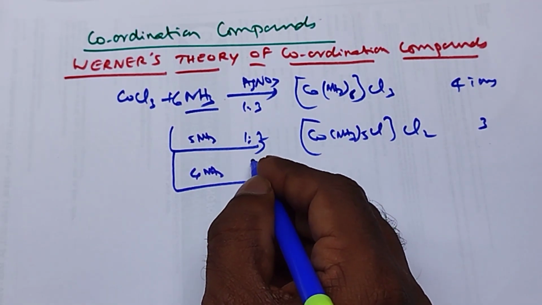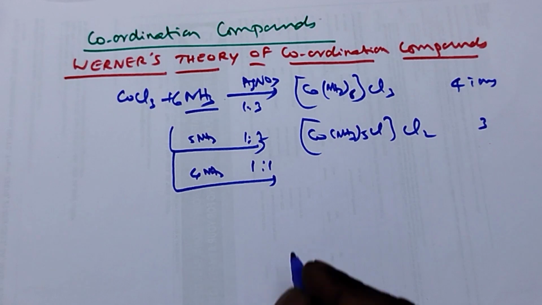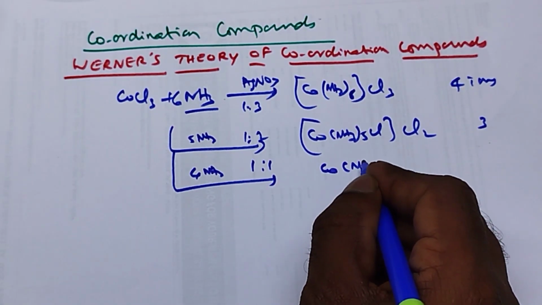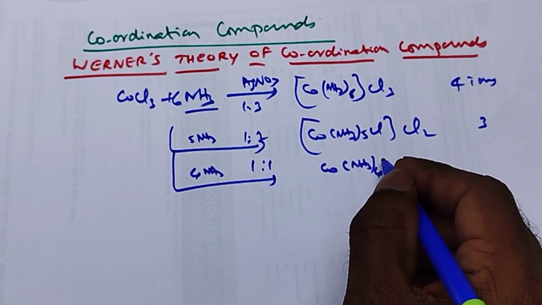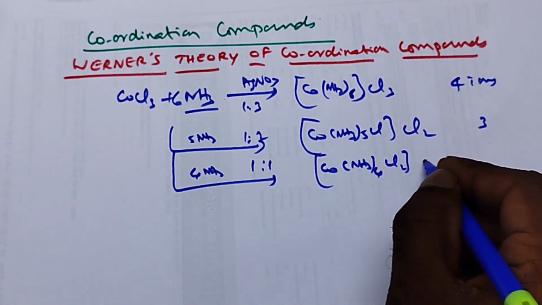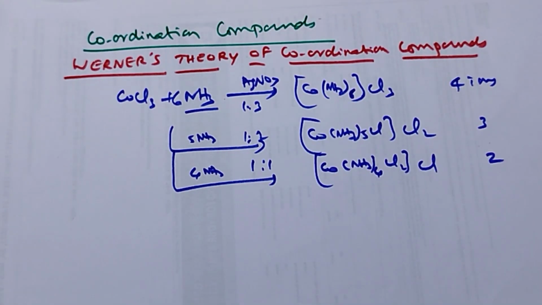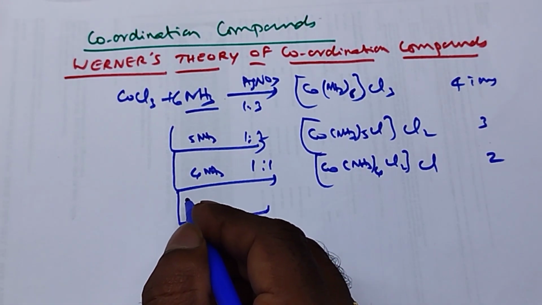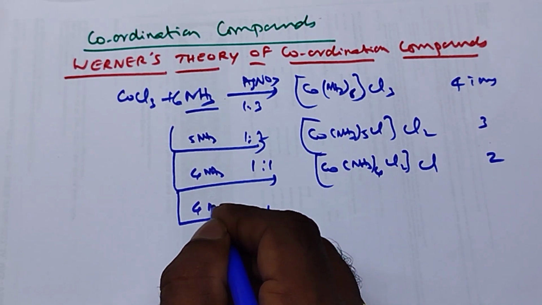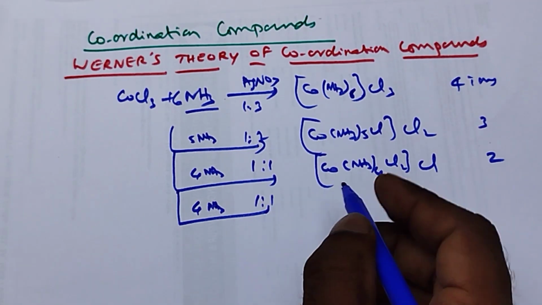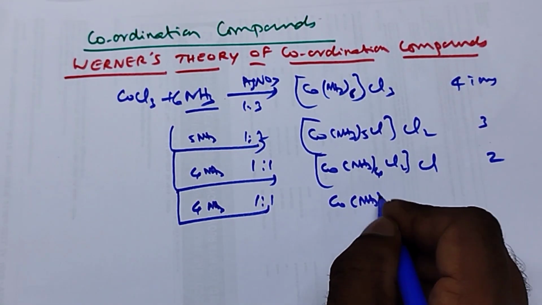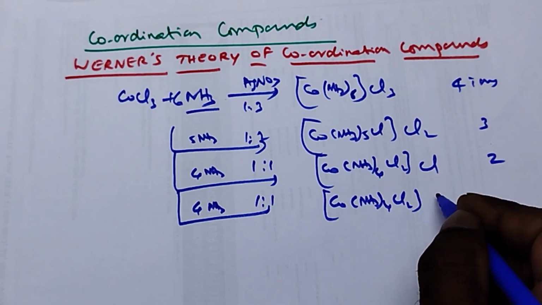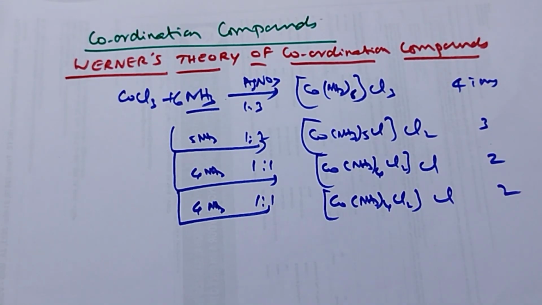In the 1:1 ratio of silver nitrate we get the complex [Co(NH3)4Cl2]Cl. Here only 2 ions are formed. And with 4 molecules of ammonia and the same 1:1 ratio, we again get [Co(NH3)4Cl2]Cl, and 2 ions will be formed.